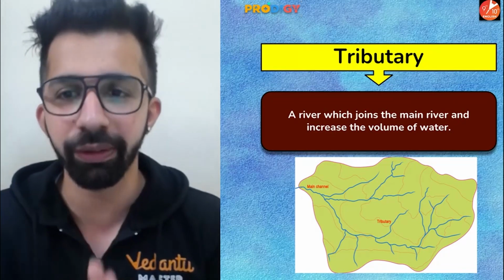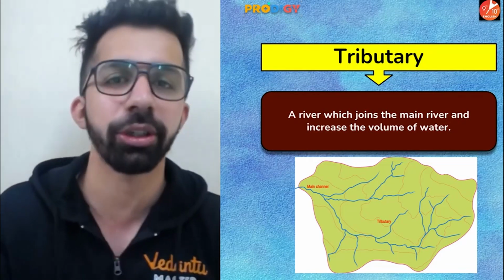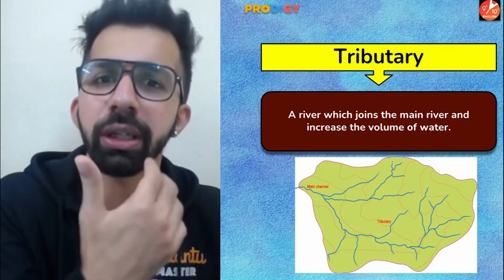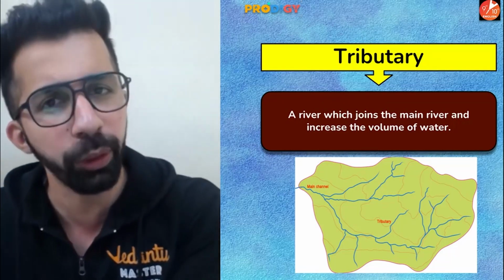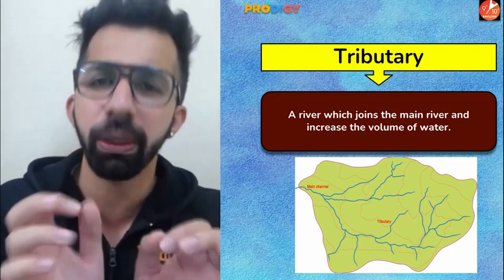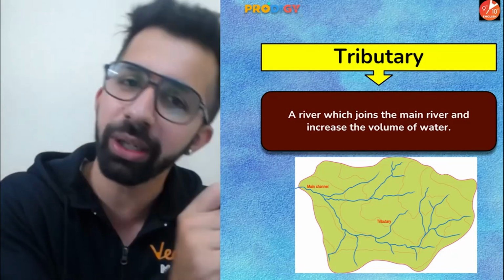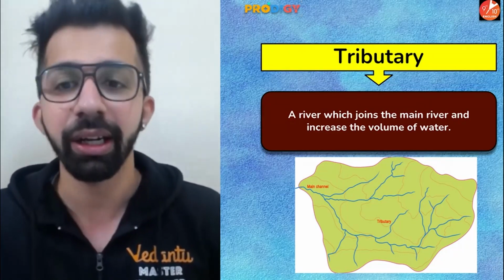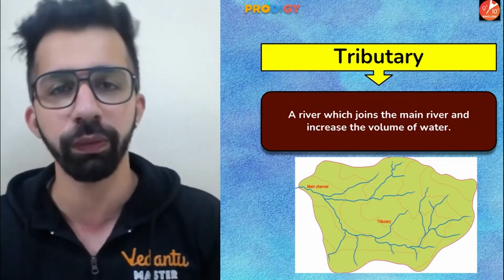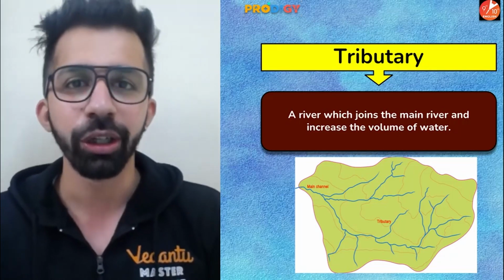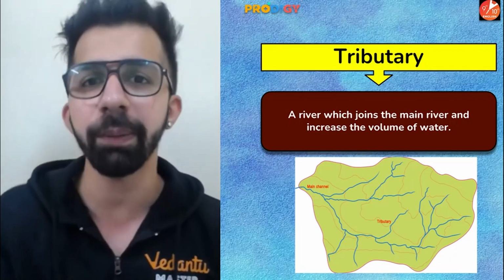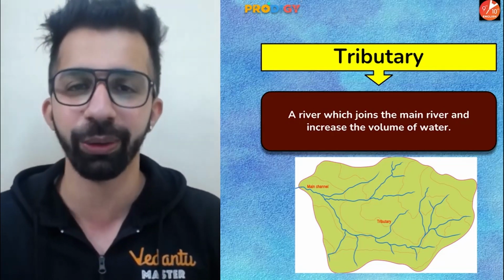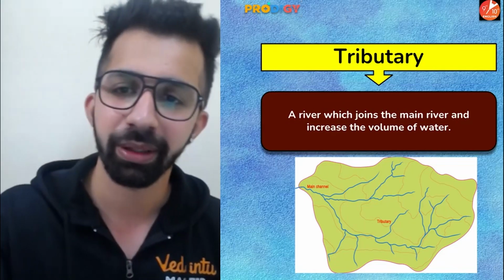Okay, so a river which joins the main river is known as a tributary. So the smaller rivers which join the main river or the larger river are known as tributaries. For example, river Yamuna is a tributary of river Ganga. All right. So a river which joins the main river increases the volume of water. Obviously, the volume of water will increase. So when river Yamuna meets river Ganga, the volume of water will also increase. So those rivers are known as tributaries.